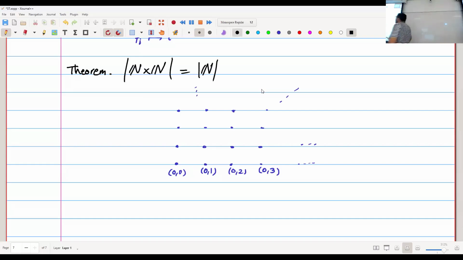And what do I want to do? I want to find a function that maps each of these points to a number. And I want that function to be one-to-one and onto. Okay. So here's the thing. If I start numbering like this, if I say this is 1, this is 2, this is 3, 4, and so on, keep going, I will only number the first row. So that's not good, because then it's not even a function, right? So I want it to be a function, and I want it to be one-to-one and onto. So the idea is this. I'm going to number them like this.